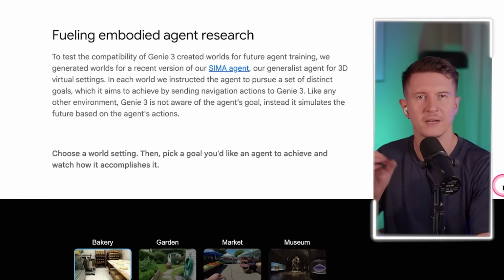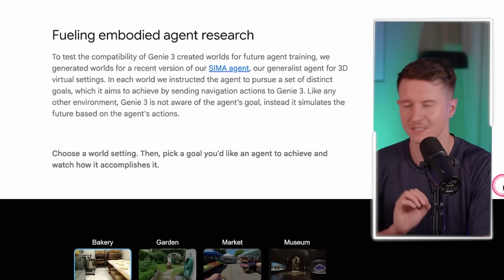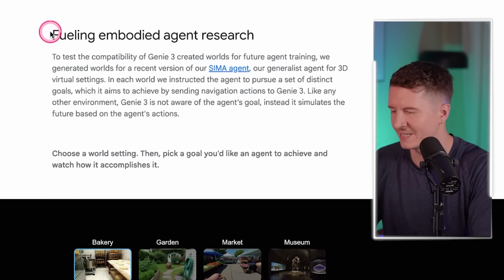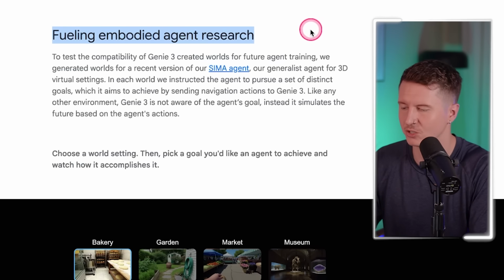And it truly is a new frontier for gaming. And it will inherently have huge impacts on the industry as well as the jobs, specifically for 3D designers or those in lower level positions. But you can also argue that this is opening up a whole possibility for indie gamers to create their own offerings. Now, another interesting part that they have in this announcement is their experiments with fueling embodied agent research.